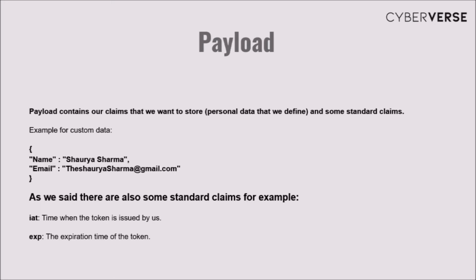The next one is payload. Payload contains our claims that we want to store. Basically it means personal data that we define, and some other standard claims also. For example, IAT stands for the time when the token is issued by us, and EXP stands for the expiration time of the token. There are some more standard claims, and for that I have attached the link in the description.